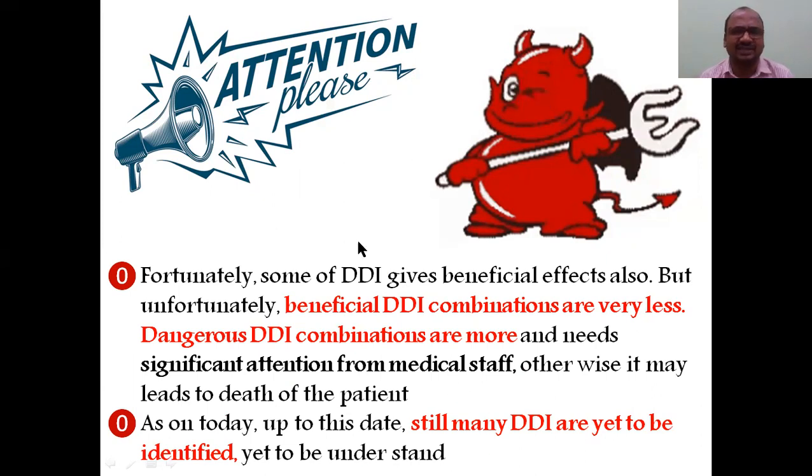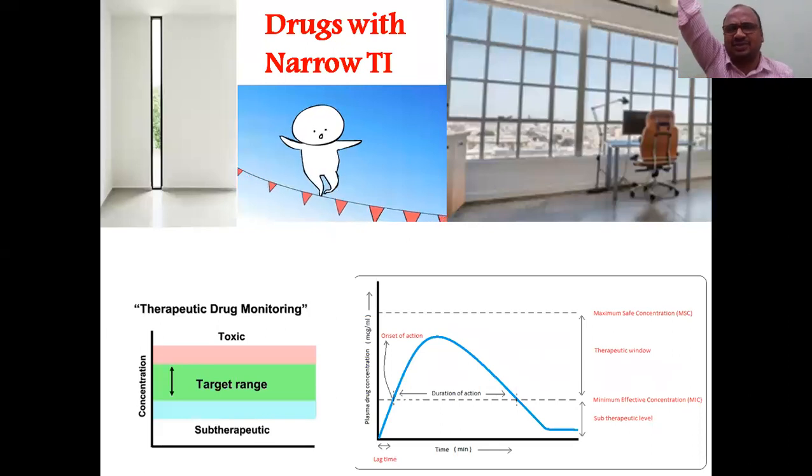One important point is that many drug interactions are still yet to be identified. That is why, whenever you are prescribing or checking a prescription, DDI is very important for all, especially for pharmacy students and B pharmacy students. First one is drugs with a narrow therapeutic index.